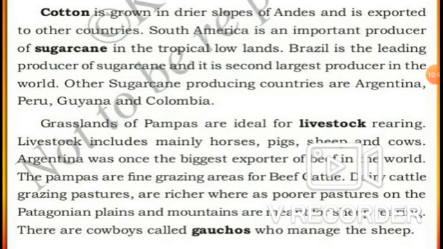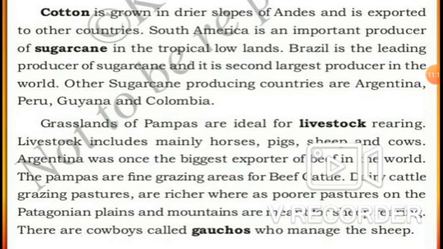Let us see the sugarcane now. Sugarcane, cotton, so let us see all these things. Cotton is grown in the drier slopes of the Andes and is exported. Which one? Cotton is exported to other countries. South America is an important producer of sugarcane in the tropical lowlands.